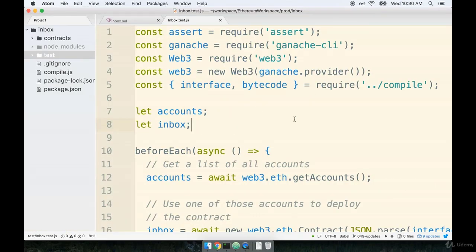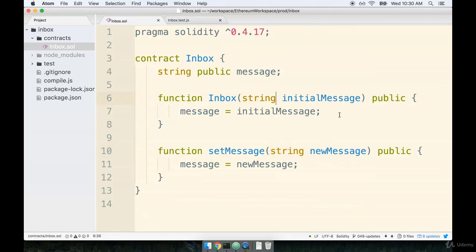The last thing that we have to do inside of our project is write a little script to take our contract, so our inbox contract right here, compile it, and then deploy it to a real test network. That's kind of conflicting when I say that, real test network, but basically I want to deploy this contract out to the Rinkeby network.